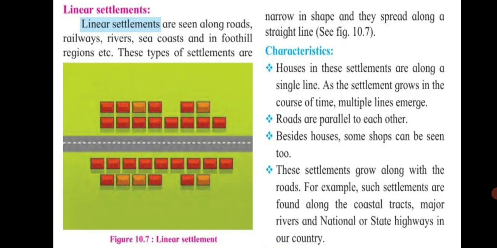Now let's see the characteristics. Houses in these settlements are along a single line. As the settlement grows in the course of time, multiple lines emerge. As you see in the picture, there can be multiple lines. Roads are parallel to each other. Besides houses, some shops can be seen too. These settlements grow along with the roads. For example, such settlements are found along the coastal tracks, major rivers, and national or state highways in a country.